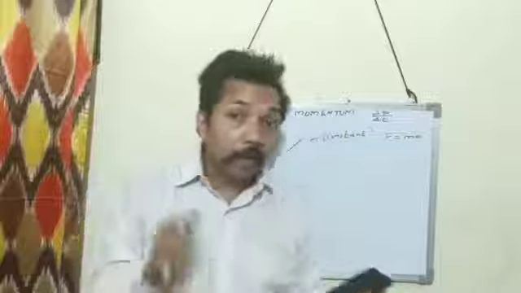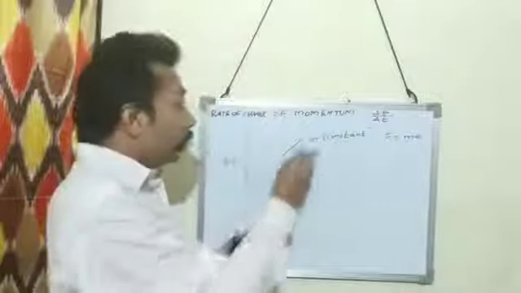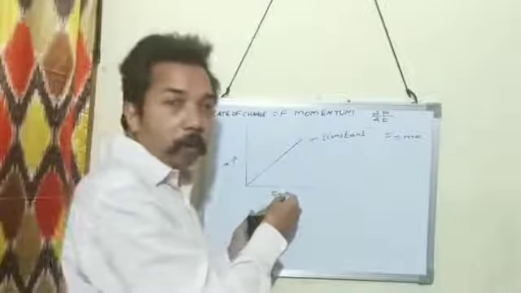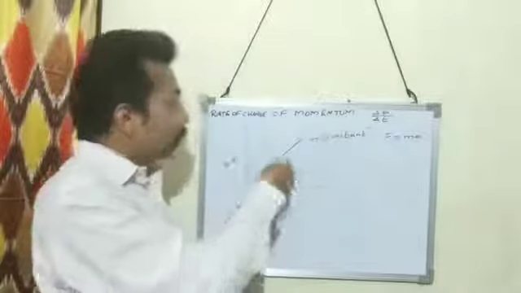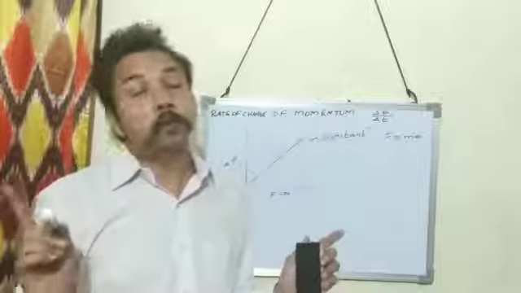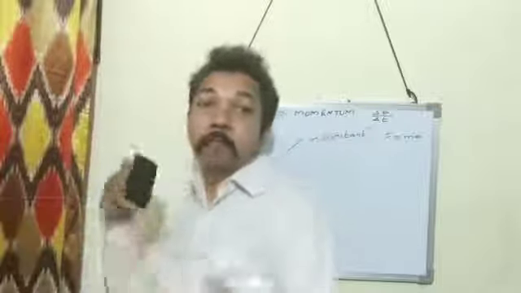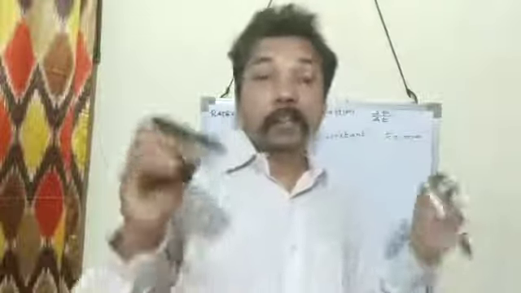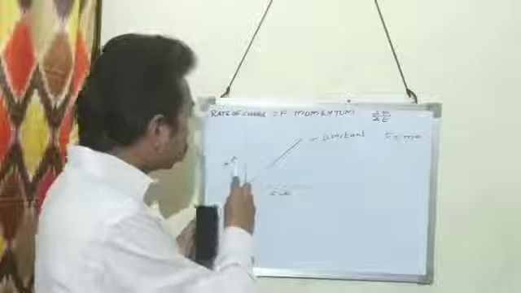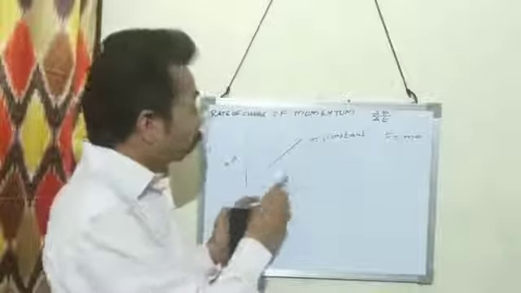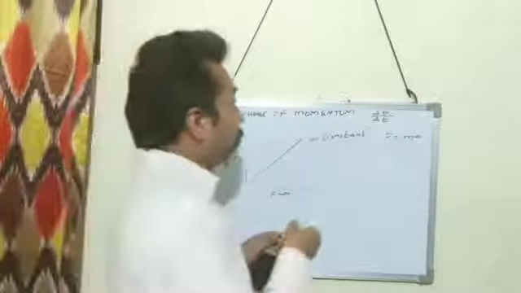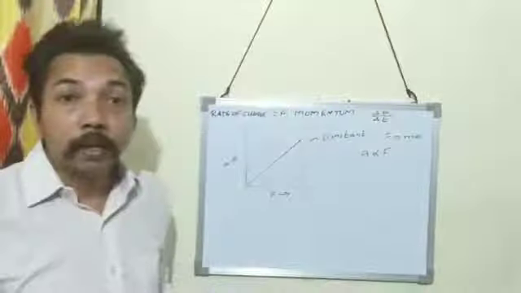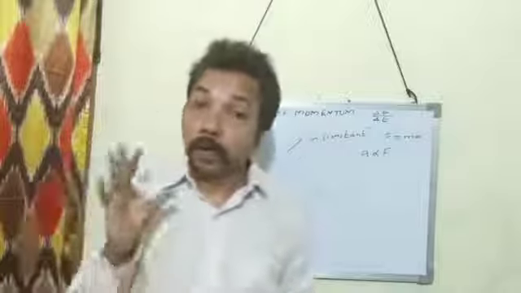So we can conclude that when more force is applied on a body with a constant mass, more acceleration is produced. So acceleration produced is directly proportional to the force applied.